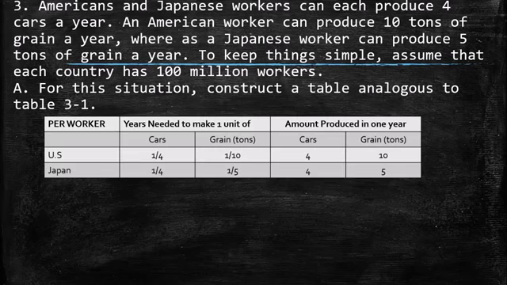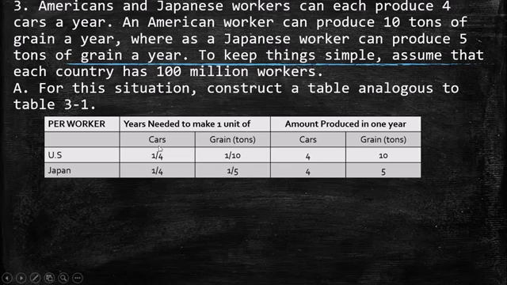So this is the table 3.1. We have the time needed to make 1 unit of each good, and the amount produced in the time established. Here we are talking about years. Given that we are talking about the same number of workers in each country, I'm going to talk just per worker. So years needed to make 1 unit of cars.